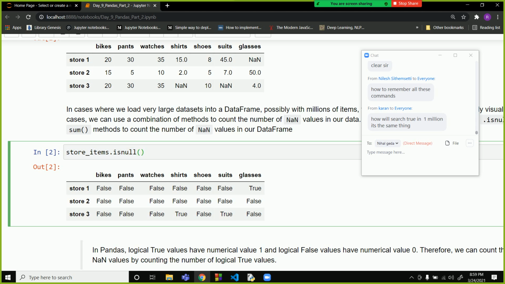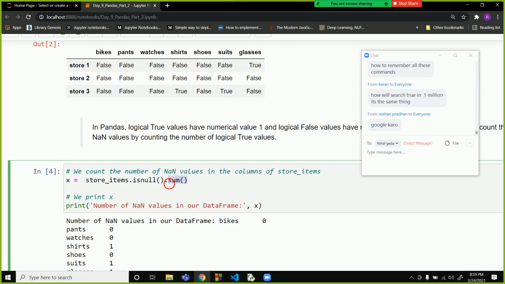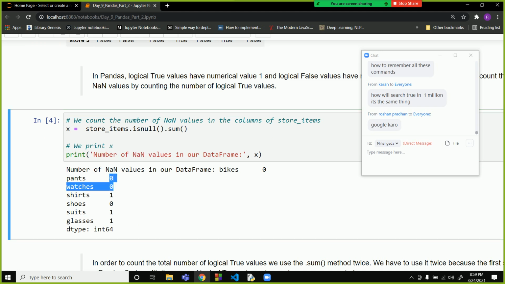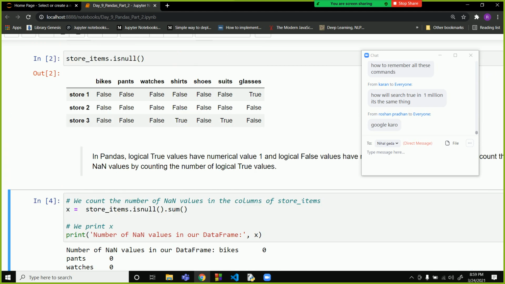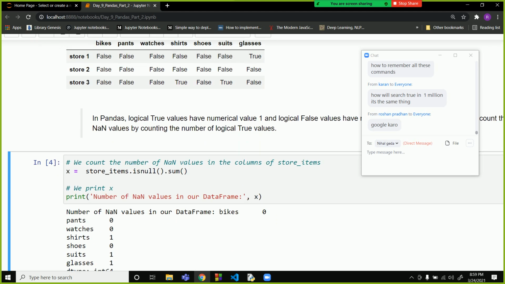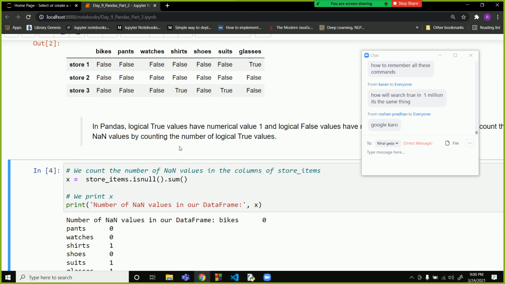But it becomes useful when you use the sum command over here. So when we write the sum command, it will give you the sum of all the nan values in all the columns. So you can see in bikes there are 0 nan values, in pants there are 0 values, in shirts there is 1 nan value, in glasses there is 1, in suits there is 1.